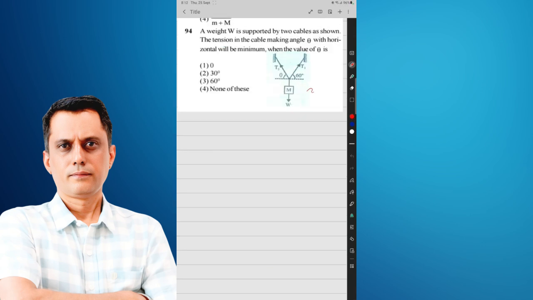Next question: the weight of the block is mg and the tensions in the strings are T1 and T2. What is the value of theta with the horizontal so that the tension in the string will be minimum? That is the situation. Tension को minimum करना है. It means horizontal के according इसको देखूं तो it is T2 cos theta, and that is equal to T1 cos 60.